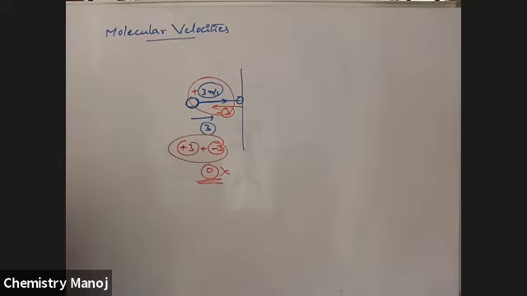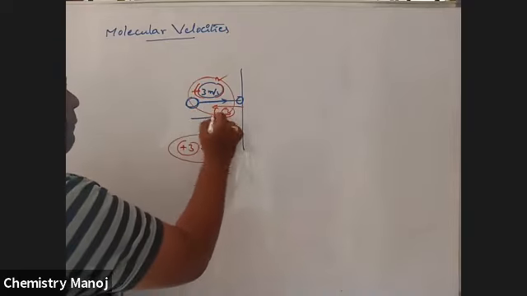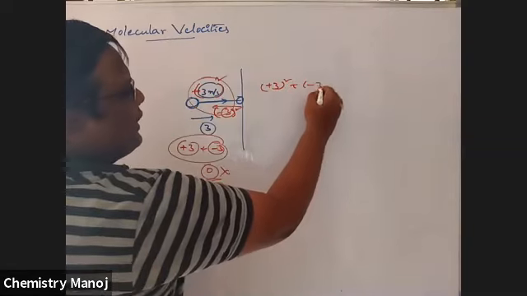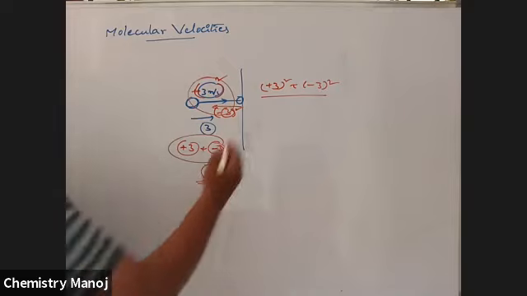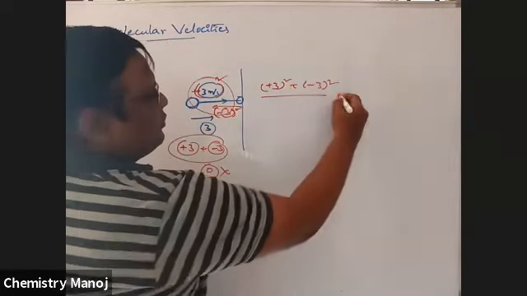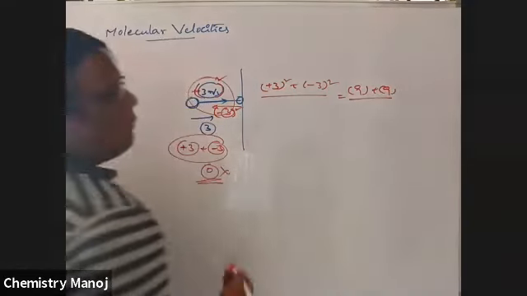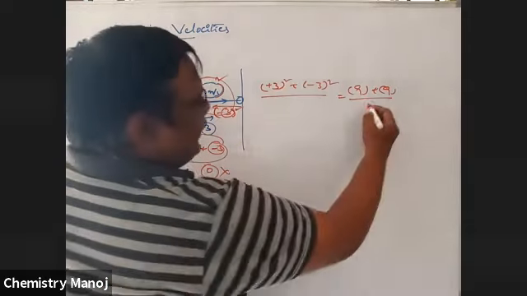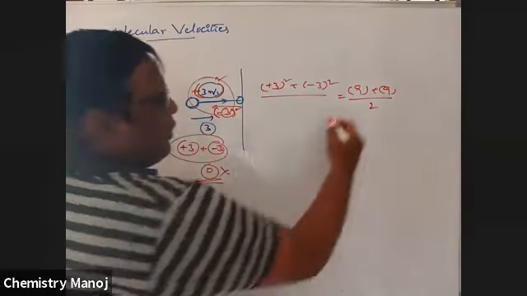That is why I am going to take squaring: +3 squared plus -3 squared, by 2. So how much is 9 plus 9, by the number of gas molecules, that is 2.